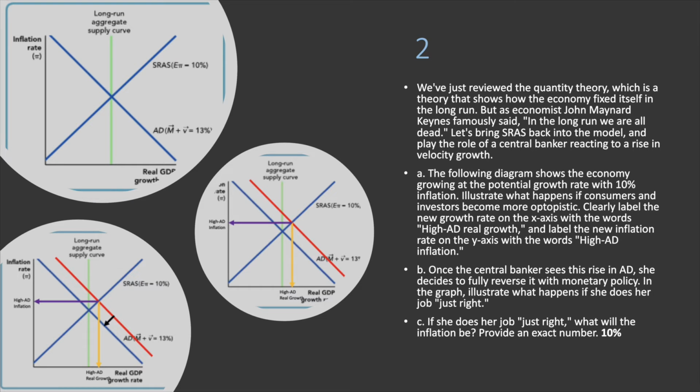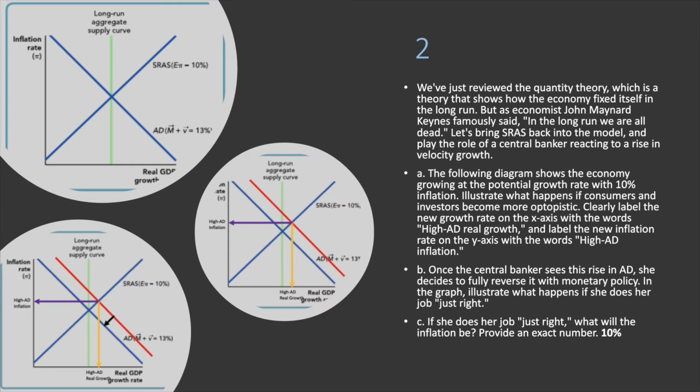Question 2, we reviewed the quantity theory, which is a theory that shows how the economy fixes itself in the long run. In part A, we're asked to show what would happen if the consumers and investors became more optimistic. By that time, the aggregate demand curve would have to move up and to the right to illustrate their optimism. The purple line shows where the high aggregate demand inflation rate would be, while the yellow curve would show where high AD real growth would be. As you see, they have increased.